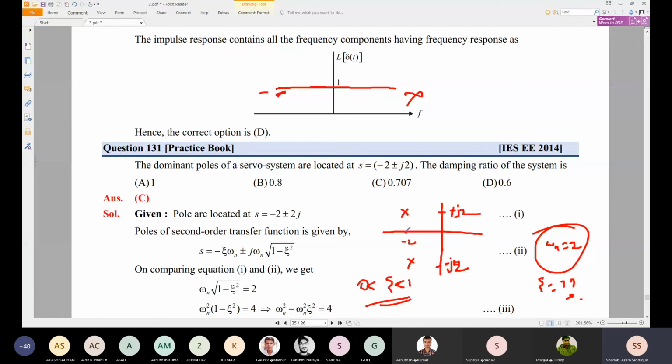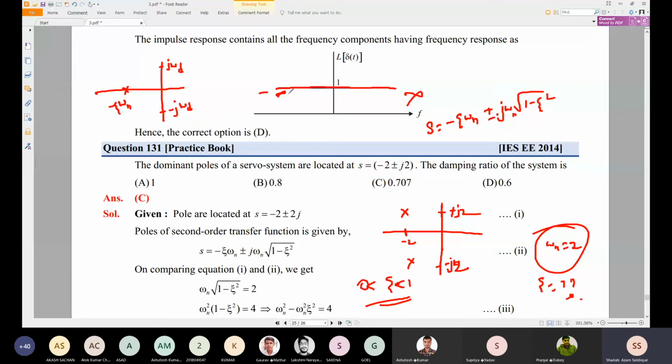So what was the second order pole location? If you solve it, it comes out to be s equals minus zeta omega n plus or minus j omega n square root of 1 minus zeta square. In the pole location, this is minus zeta omega n, and this location is j omega d, and this is also minus j omega d.